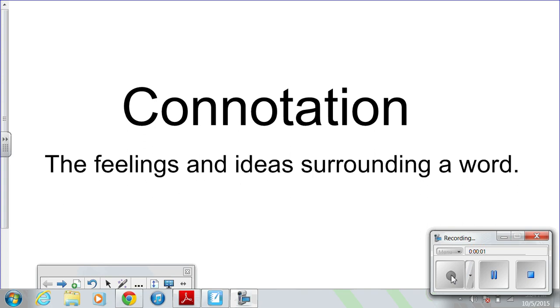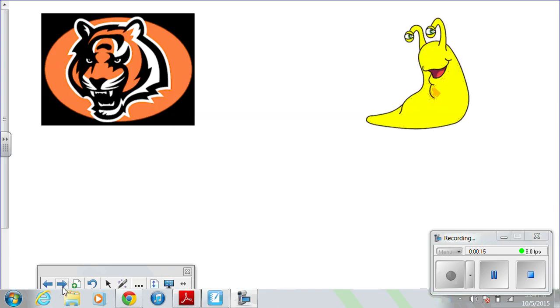I can determine the meaning of words and phrases as they are used in a text, including figurative and connotative meanings. Now that you know what figurative meanings are, we're going to focus on connotation and connotative meanings. Connotation is the feelings and ideas surrounding a word. So let's go ahead and look at our football team for an example. The feelings and ideas that surround a Bengal.